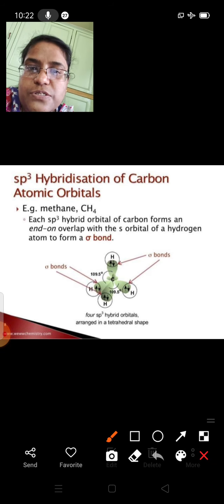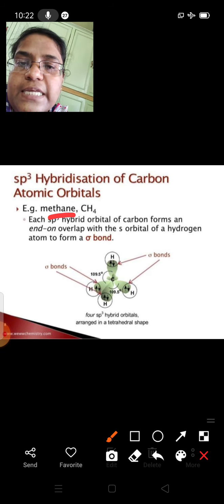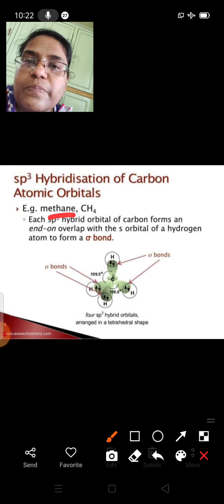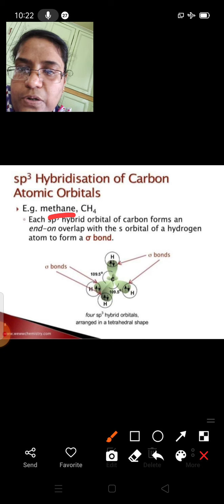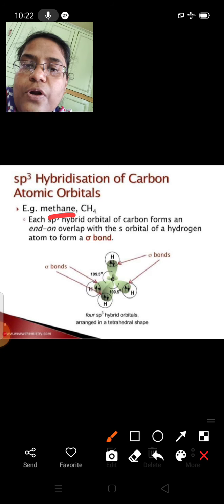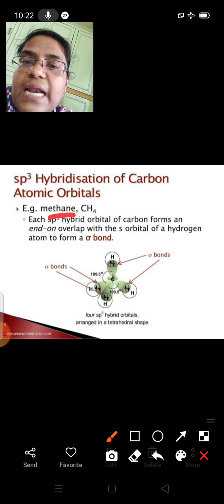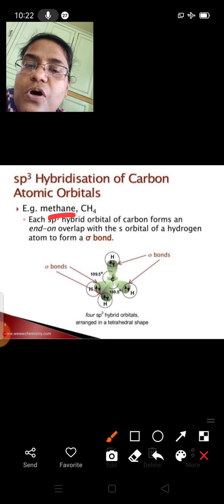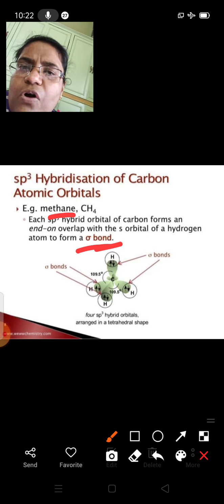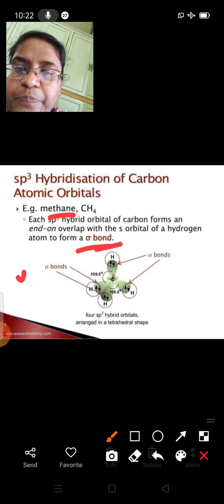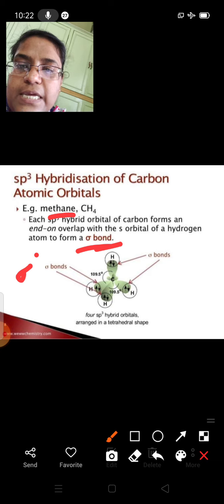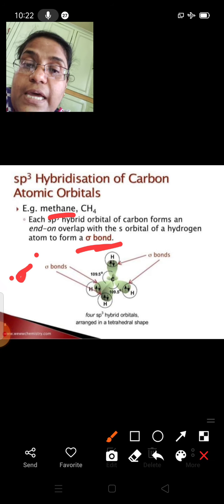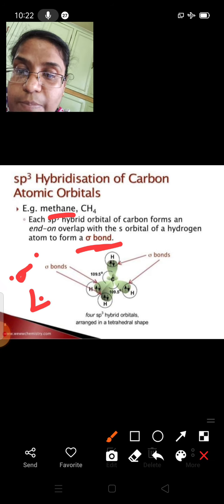We'll just see the example for an sp3 hybridized orbital. Methane is taken as the example because the methane molecule contains sp3 hybridized orbitals. Each sp3 hybrid orbital of carbon forms an end-on overlap with the s orbital of a hydrogen atom to form a sigma bond. We have already seen in the features that hybridized orbitals always form sigma bonds. Only sigma bonds are formed. Here 4 sigma bonds are formed.